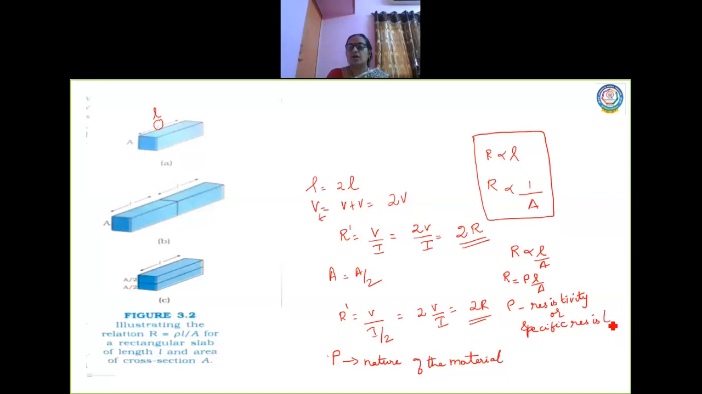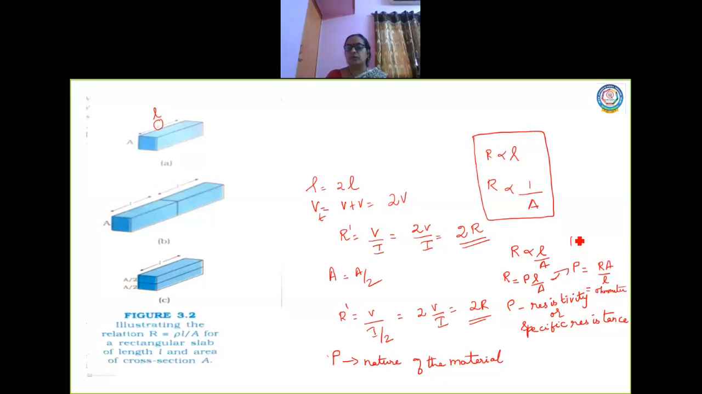Resistivity or specific resistance, and for the unit, we'll find out rho equal to R into A by L. If I rearrange this formula to find the unit, resistance is ohm, area is meter square, L is also meter. So the unit for resistivity will be ohm meter.